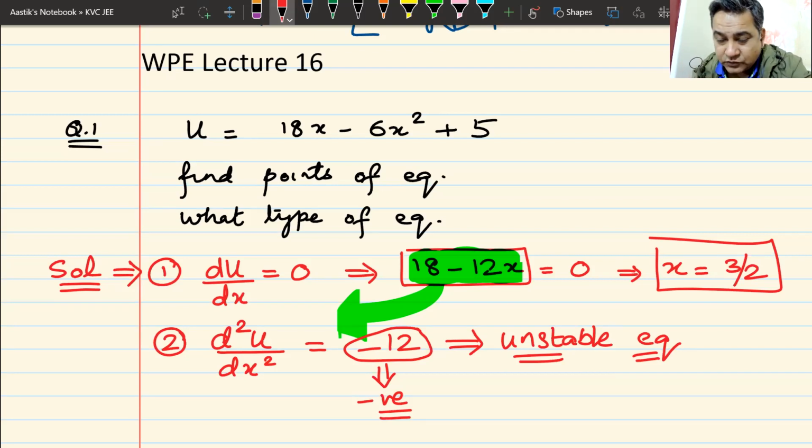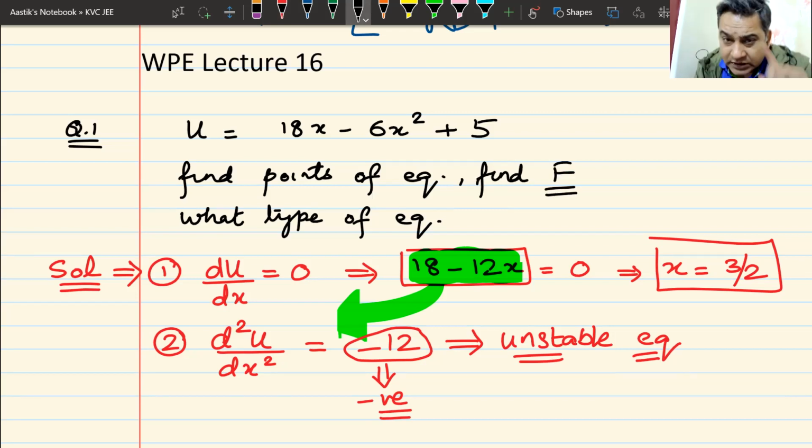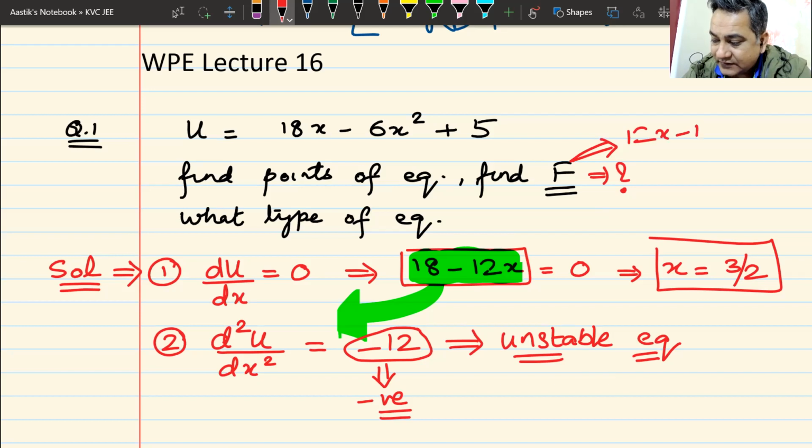If I would have asked you to find force as a function of x, I will ask you that question as well. So I'll add a question here. Find the force on the particle. Then what is your answer? What is the value of force? Force is negative of the derivative. So the answer here for force is 12x minus 18.